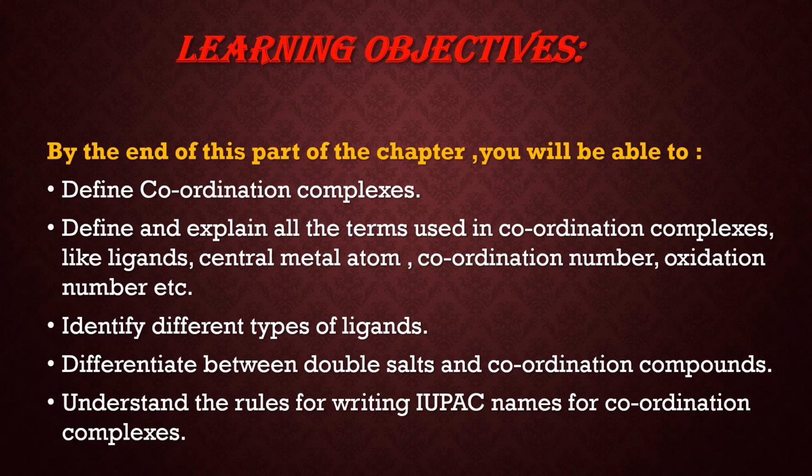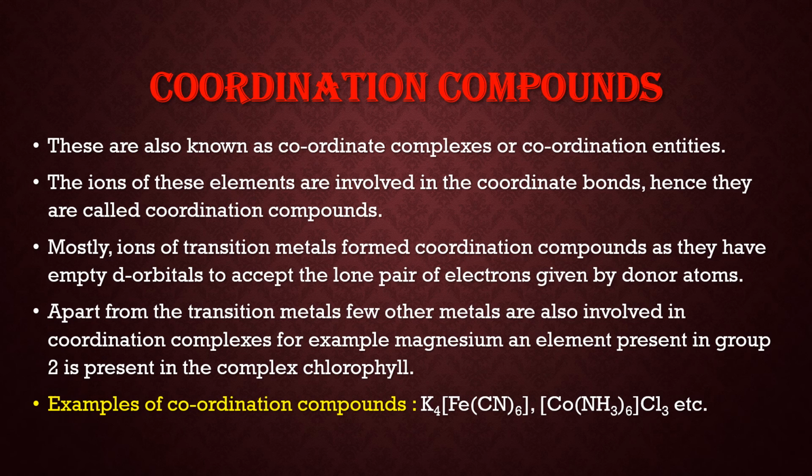Now the learning objectives of this part are: by the end of this part you will be able to define coordination complexes, define and explain all the terms used in coordination complexes, that is ligand, central metal atom, coordination number, oxidation number, etc. You will be able to identify different types of ligands like neutral ligands, positive ligands, negative ligands, and differentiate between double salts and coordination compounds. You will be able to understand the rules for writing IUPAC names for coordination complexes.